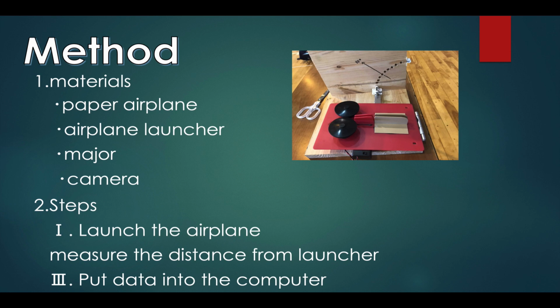We use a special airplane launcher. It has 9 angles, and we named each angle A to I. Angle E is 45 degrees. Also, we made another angle, J. Angle J is 90 degrees.